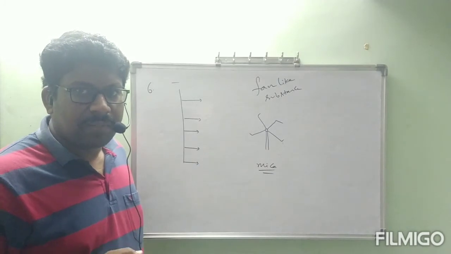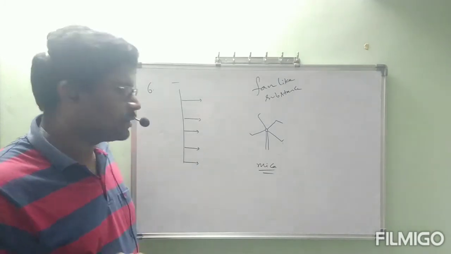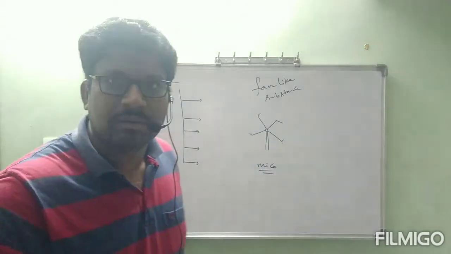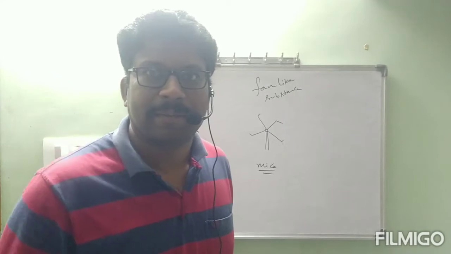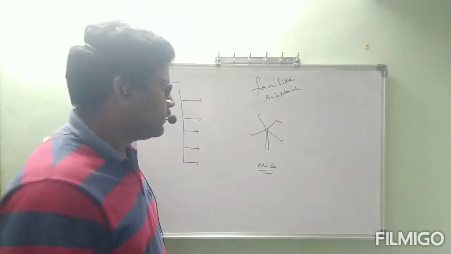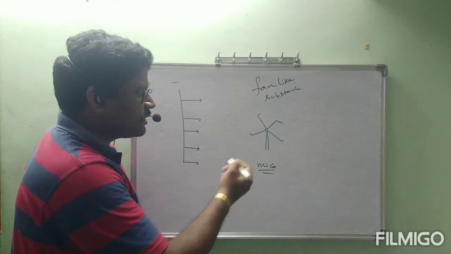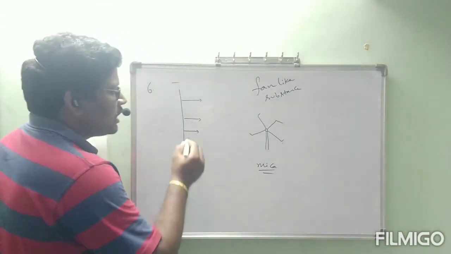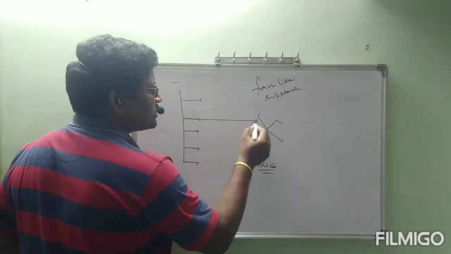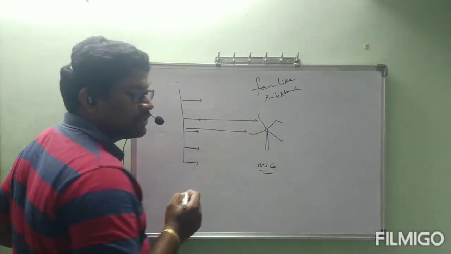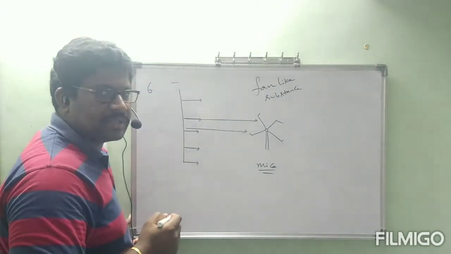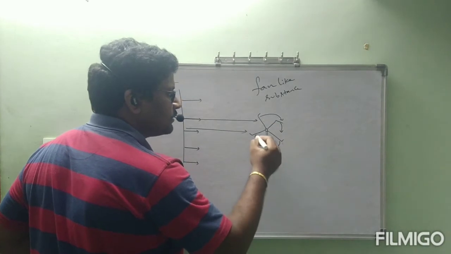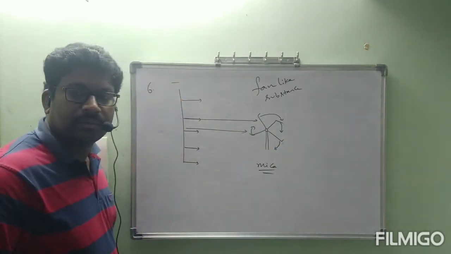Now because of this, what can we observe? See, in the path of cathode rays, if you keep the fan-like substance which is made with mica, these cathode rays are going to fall on this fan-like substance, and this fan-like substance will be rotating.